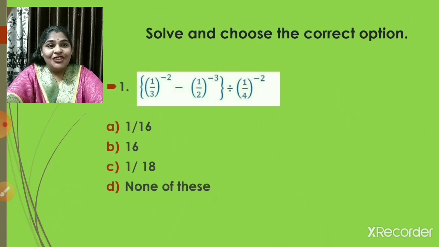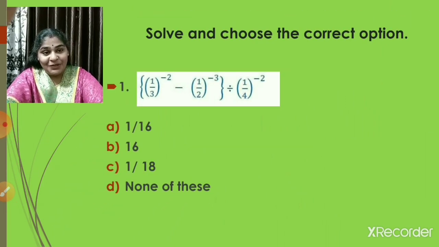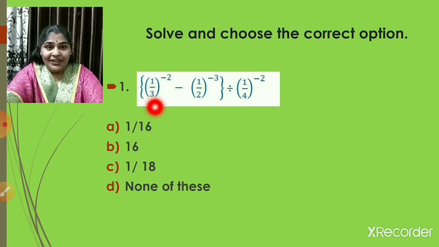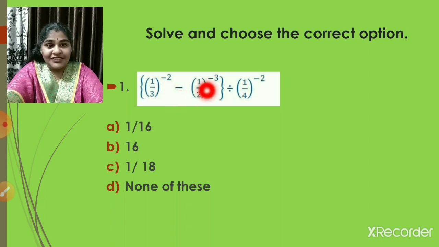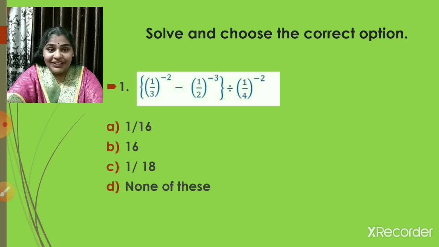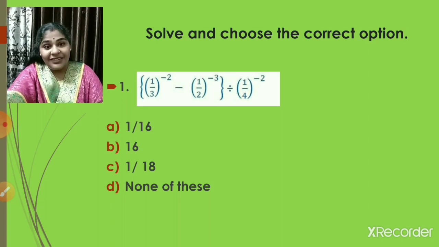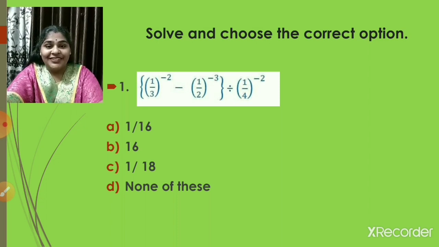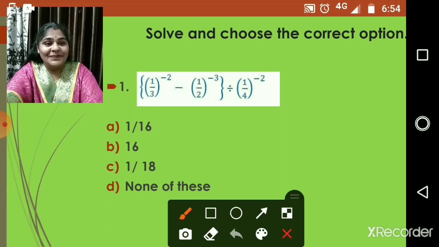Next one is solve and choose the correct option. Now if you see here, the question is 1 upon 3 raised to negative 2 minus 1 upon 2 raised to negative 3, bracket close, divided by 1 upon 4 raised to negative 2. Definitely, children, you have to first solve it in your rough book, and then choose the correct option. So let us solve this.